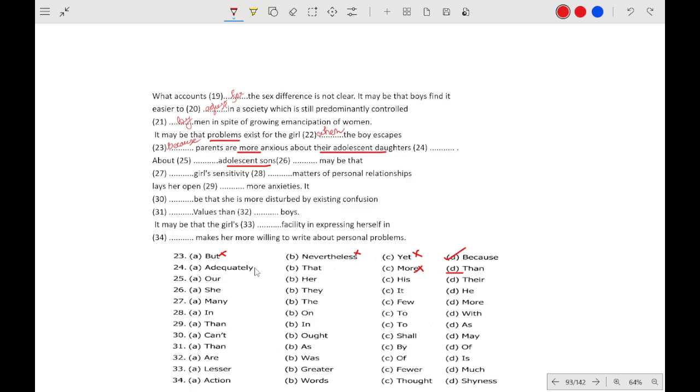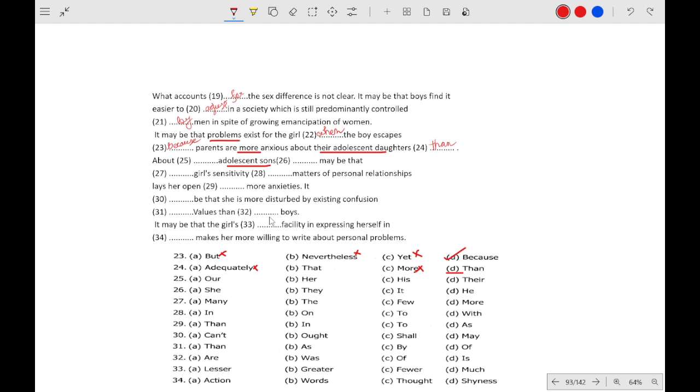"Adequately about". Adequately is something you don't use in the case of human emotions. In the case of human emotions we do not use the word adequately. So this will be "than about their".